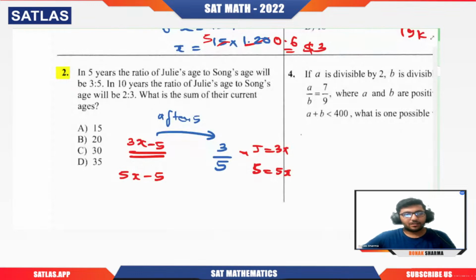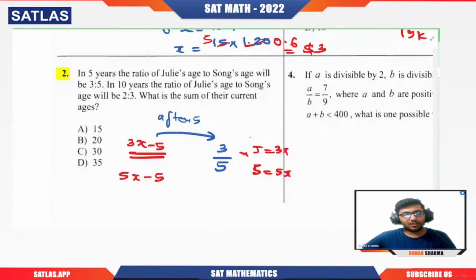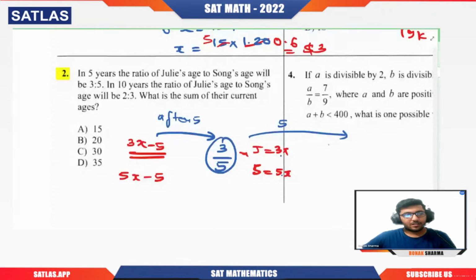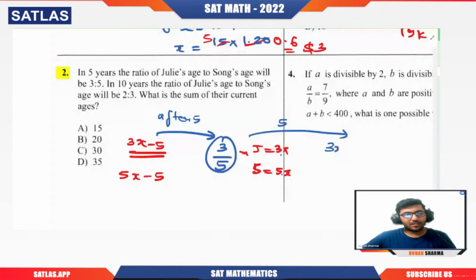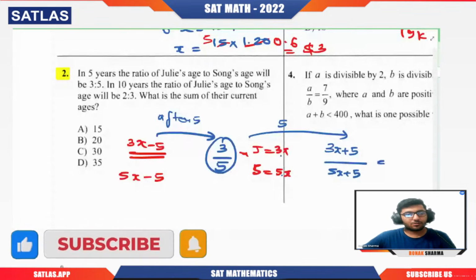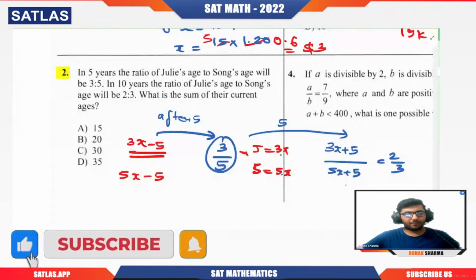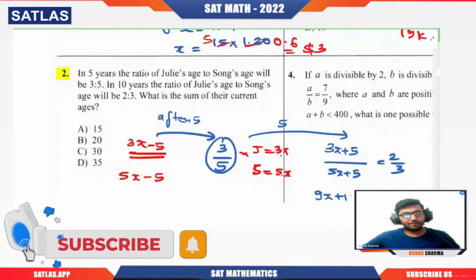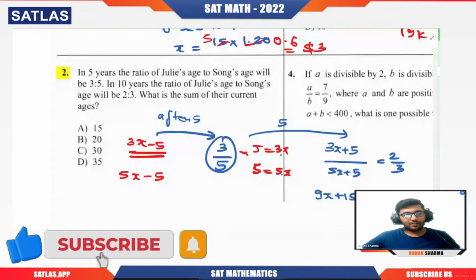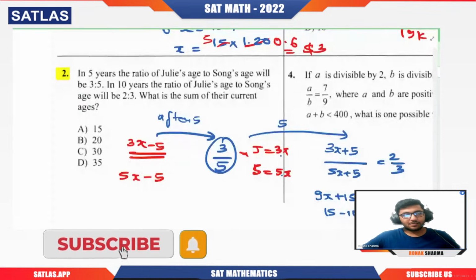So after 10 years means after 5 more years from the 3 is to 5 stage. So here 3x and 5x are there, so the ages will be 3x plus 5 and 5x plus 5. And this ratio has been given to us as 2 by 3. Now you can directly calculate the value of x from it. Cross multiply: 3 into 3, 9x; 3 into 5, 15; 2 into 5x, 10x; 2 into 5, 10. So from here 15 minus 10 is 10x minus 9x. From here we directly get the value of x as 5.